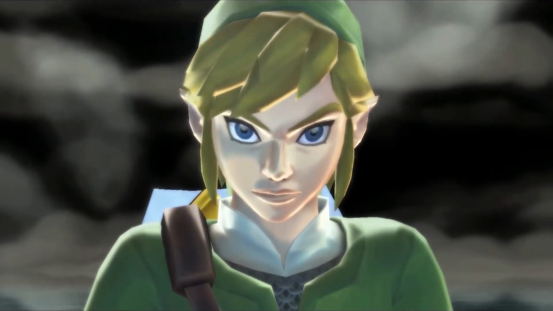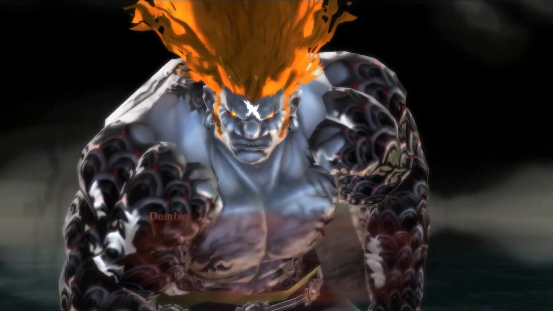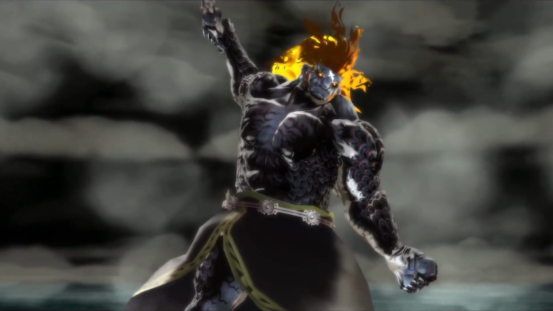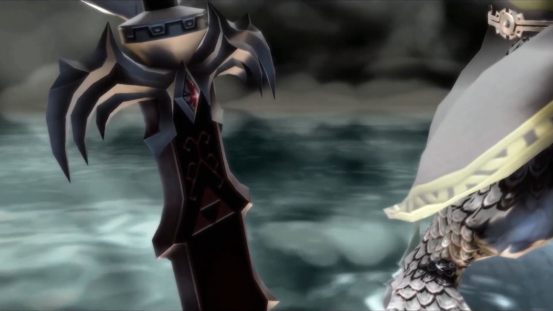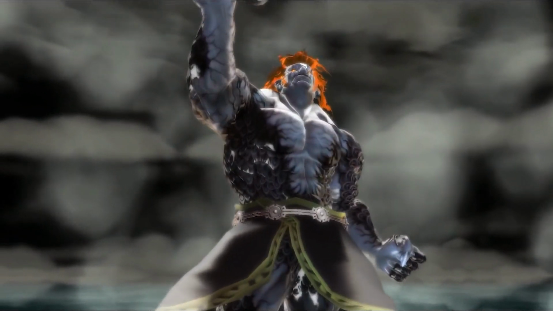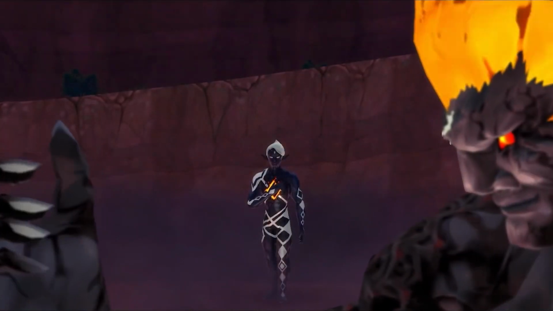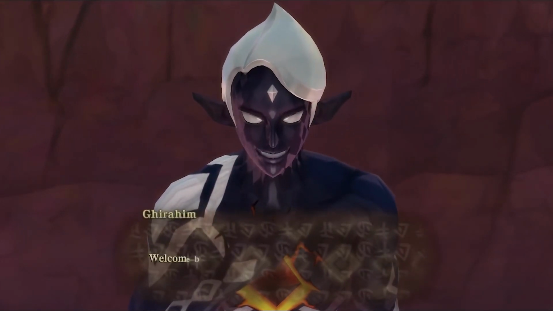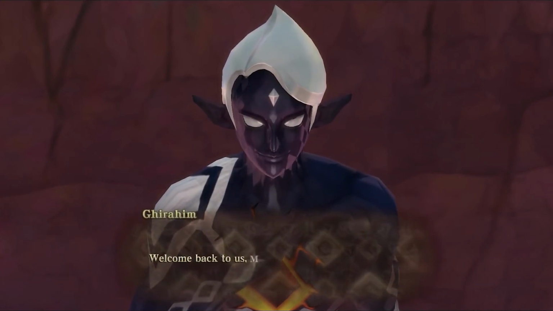But if you think about it, when people are too weak to hold things, they drop them, not raise them into the air and stab them into the ground, which would actually require some strength to do. What if this was Demise issuing a final command to his second in command, to Ghirahim, who is already pretty used to carrying out his master's will for an unknown amount of time, all the while awaiting his master's return?